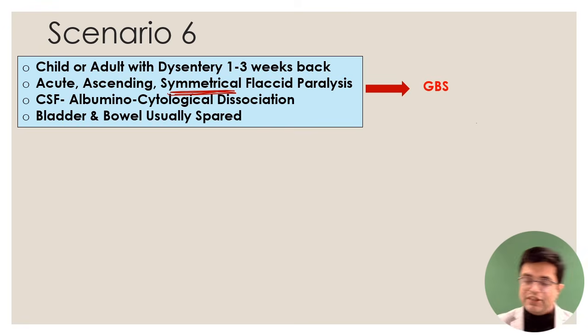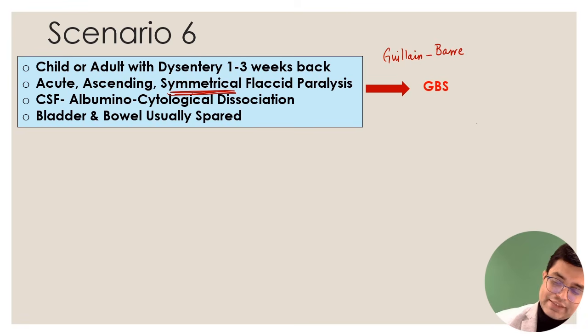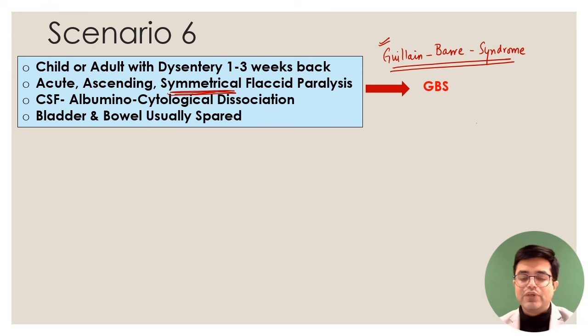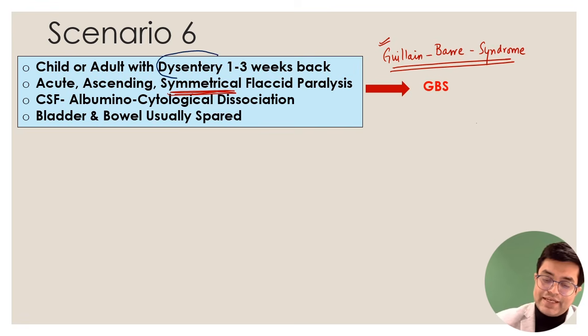GBS stands for Guillain-Barré syndrome. Sometimes it is also written as Landry-Guillain-Barré syndrome. There is also a person known as Landry who described the disease also. So whether they say LGBS or they say Guillain-Barré syndrome, they are referring to the same entity. And some one-liners we need to summarize here. If they say Guillain-Barré syndrome has happened, what was the most common dysentery illness which can precipitate GBS?